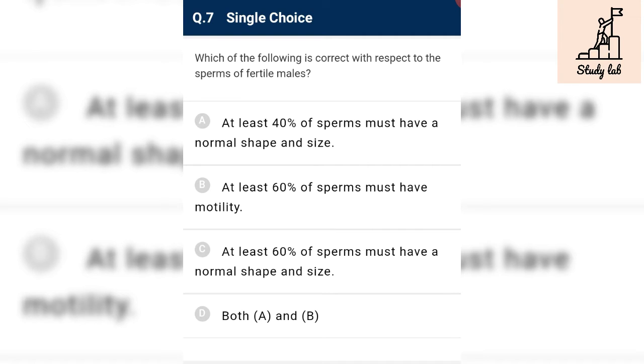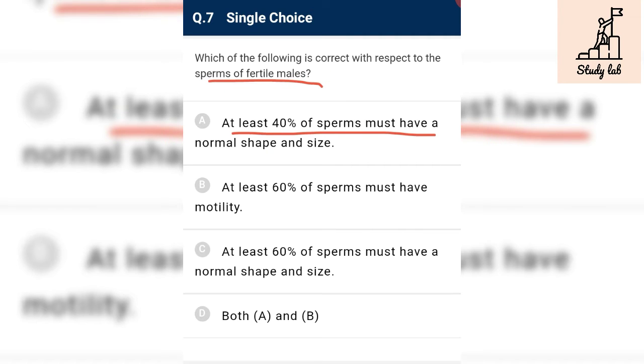Which of the following is correct with respect to the sperm of a fertile male? At least 40% of sperm must have a normal shape and size. No. NCERT has written that for viable sperm, for a fertile male, 60% of them should have normal shape and size, and out of them 40% must show vigorous motility. So the first statement is incorrect, because we want 60% of sperm to have normal shape and size.